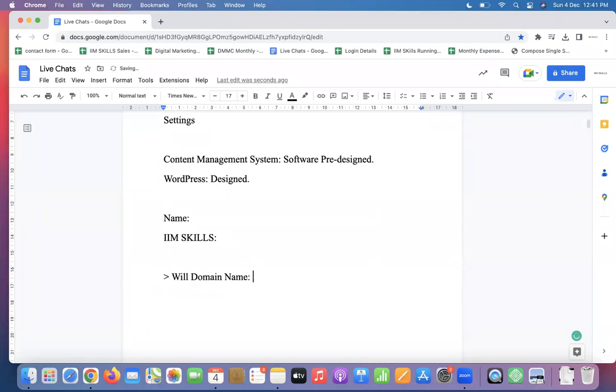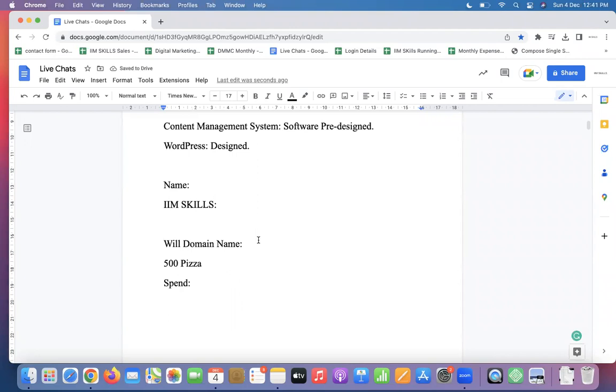Now I'll tell you what I call these people. Those who are actually not ready to spend money. So here you will learn why domain names are important. People are often ready to spend 500 rupees to eat pizza, to spend on bad things. But if it is about building something for themselves, they don't do this. They are not ready to spend that money. Why? Because for those guys, opportunities are not clear.